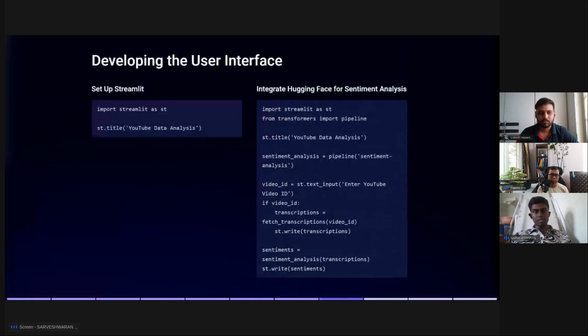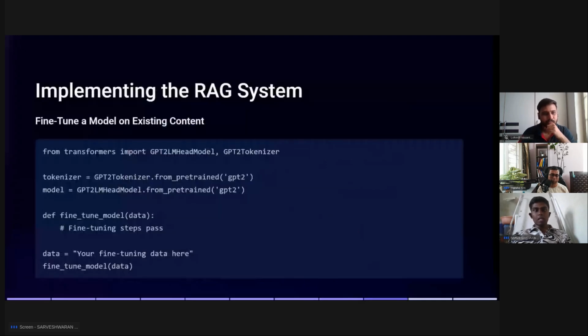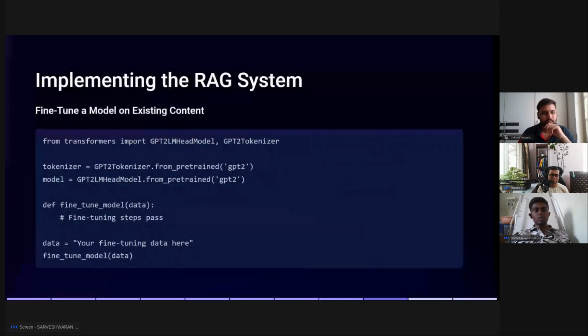So that's why I'm choosing Streamlit, and I write the code through the Jupyter Notebook in Python, and Hugging Face Transformers for sentiment analysis. Then for the RAG system, I have chosen a GPT-2 tokenizer, and the model is a GPT-2 LMHead model. So these are all pre-trained GPT models, and I chose the RAG system for these models.